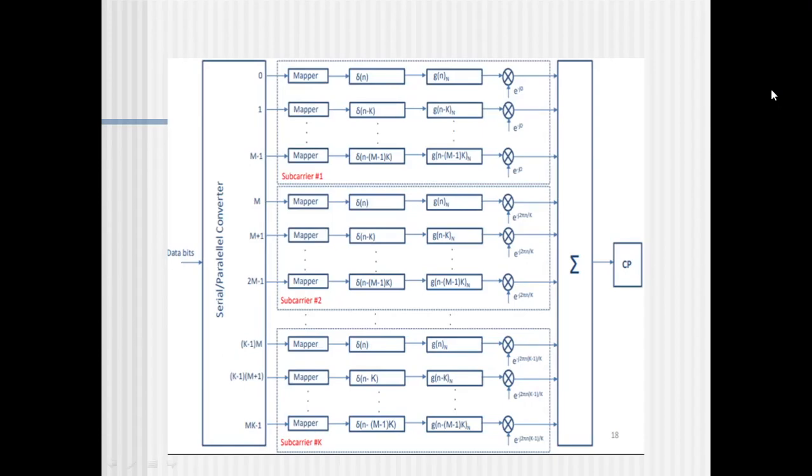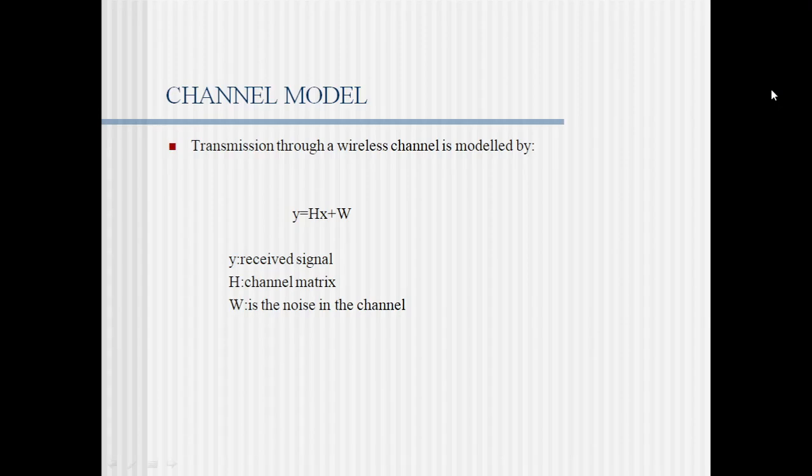In the first we have seen that it is divided into different time slots. Here we can see it is divided into different subcarriers: subcarrier 1, subcarrier 2, like that up to subcarrier K. The rest of the things are similar. All the mappers are used, demodulators are used, and the cyclic prefix is used. Rest everything is similar. Now coming to the GFDM channel model.